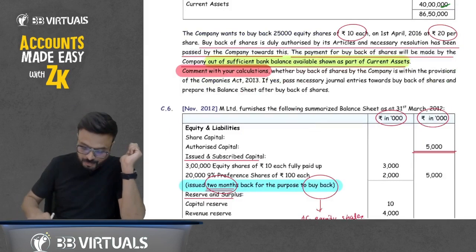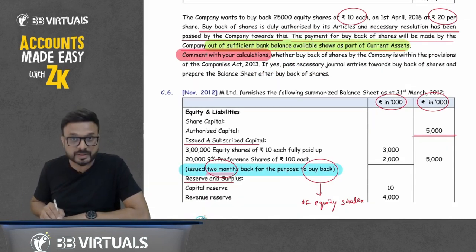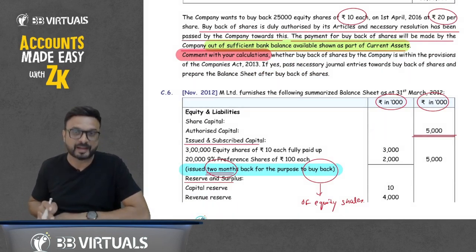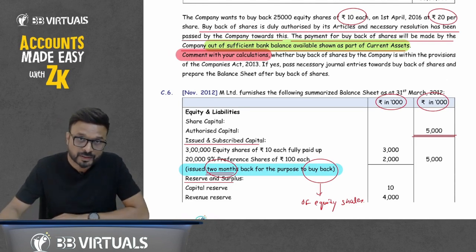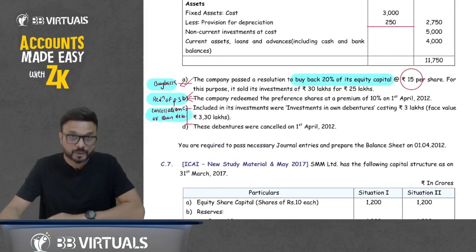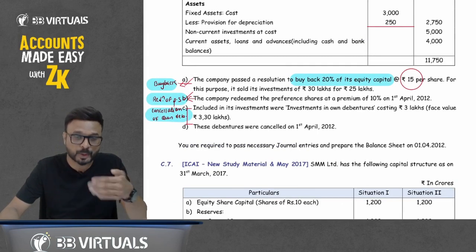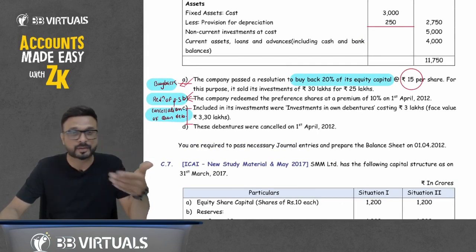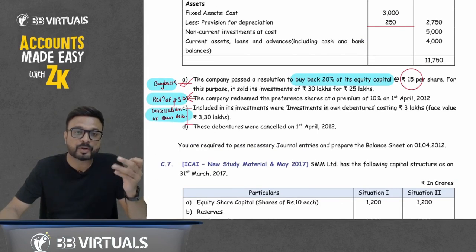Because it is mentioned in the question that 2 months back they issued the preference share in the market for the purpose of buyback. It means that buyback of share is out of fresh issue of shares, and nothing is mentioned about the redemption of preference share. It is not mentioned in the question that they are issuing any shares in the market for the purpose of redemption of preference share. It means that redemption is out of profit.